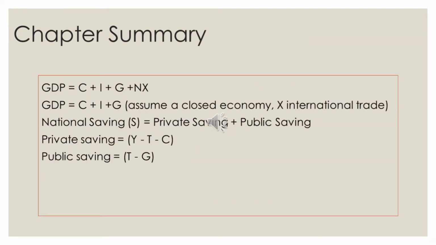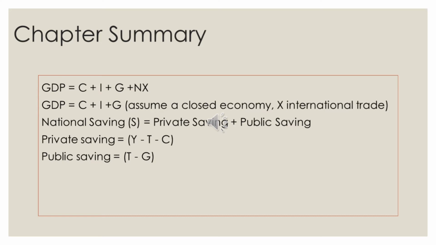I'm Tracy. I'm going to introduce the equations that we learned in the last chapter. GDP is equal to the sum of consumption, investment, government purchases, and net exports. But for a closed economy, which means there is no international trade, there are no net exports in GDP.